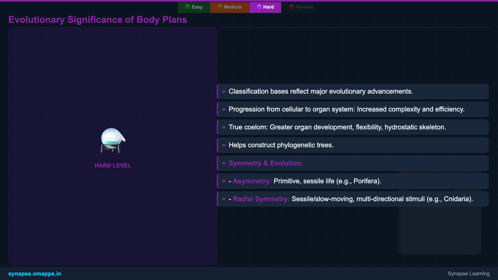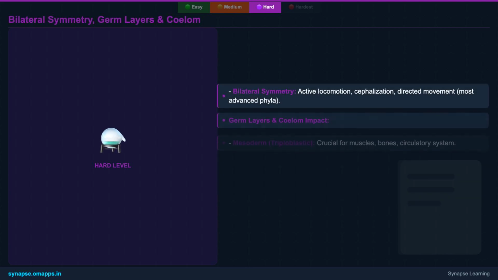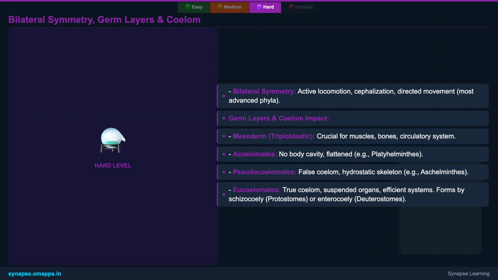We'll compare how different body plans offer distinct advantages for survival in various ecological niches, linking form to function and evolutionary success. Let's dive deeper into germ layers and the coelom. The evolution of the mesoderm in triploblastic animals was a game changer, allowing for complex organ development.